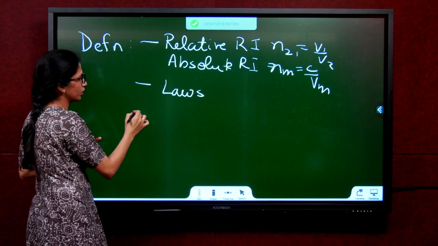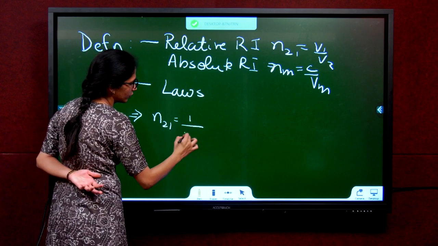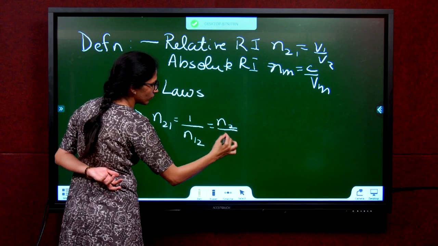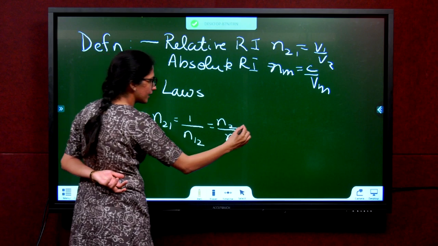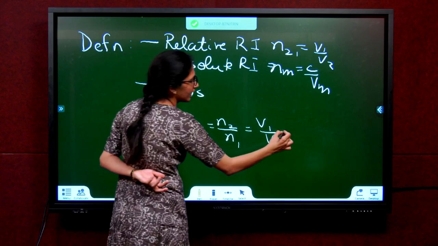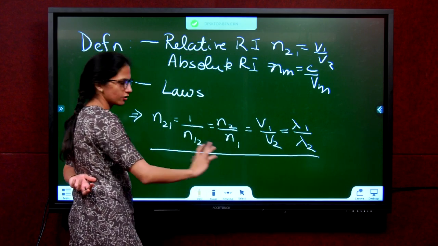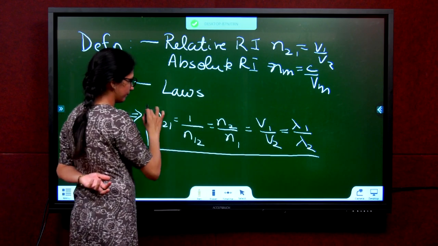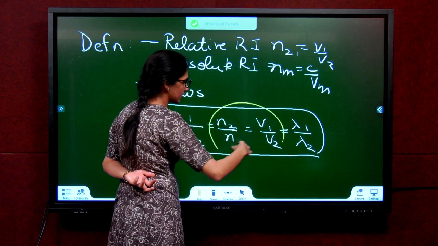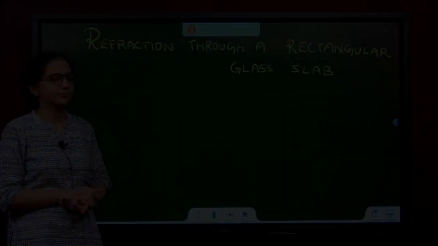All derivations together, I am putting it here. Observe, n21 and n12 are reciprocals. n21 also means n2 by n1. n21 is nothing but v1 by v2. v and λ are directly proportional. This will give λ1 by λ2. This is your final expression that you need to learn. We will mainly be using this in problems. This is what you need to know about refraction.